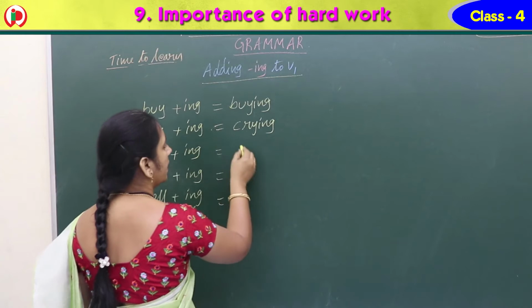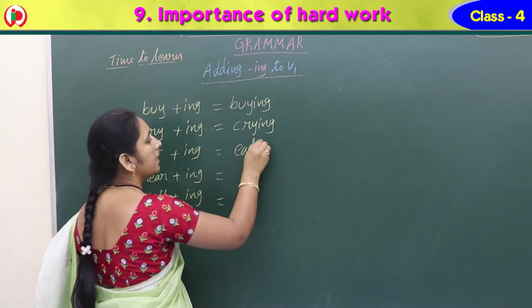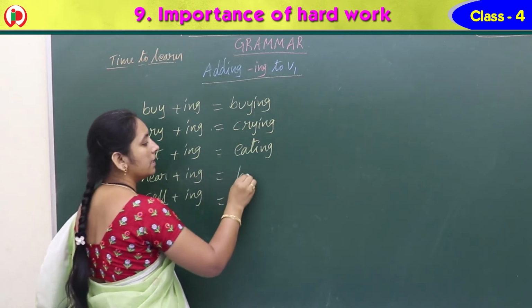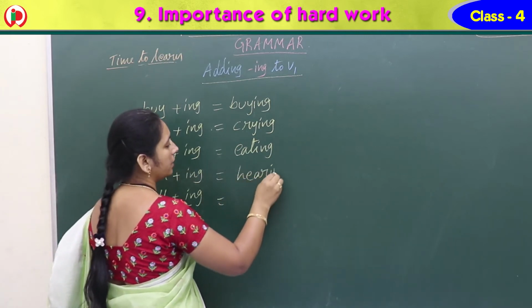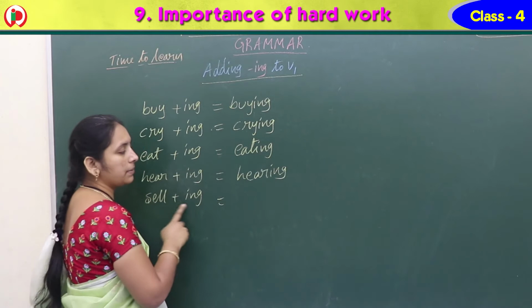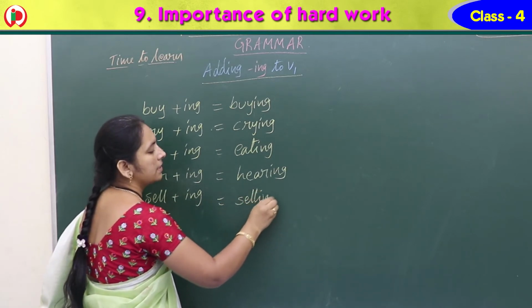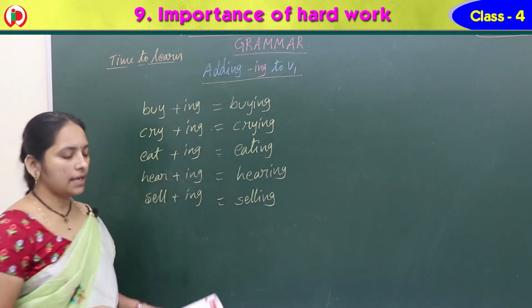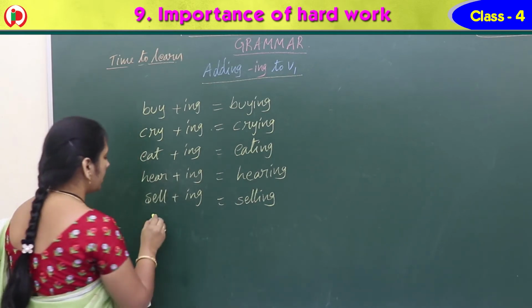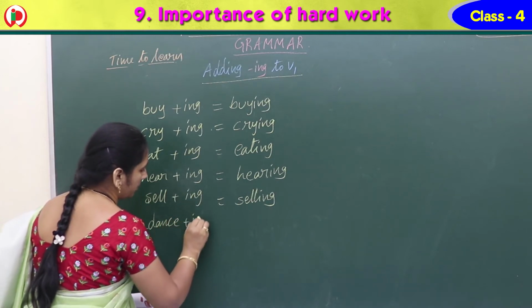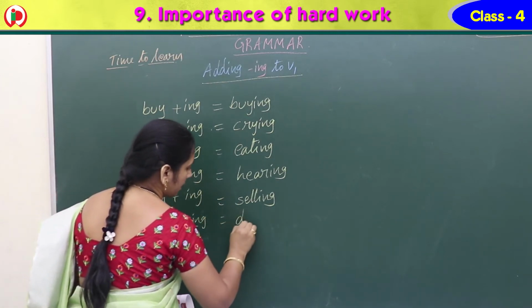Very good. Eat plus ing, eating. Hear plus ing, hearing. Very good. Next one, sell plus ing, selling. Some more I am giving. Dance plus ing. What does it become? Dancing.